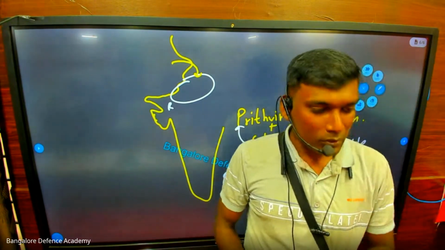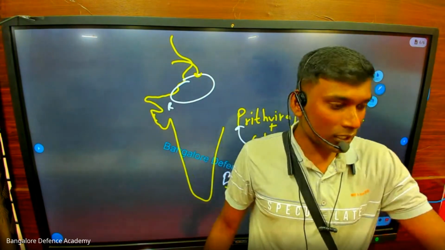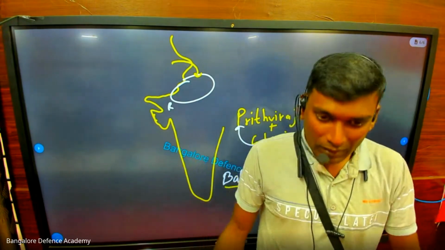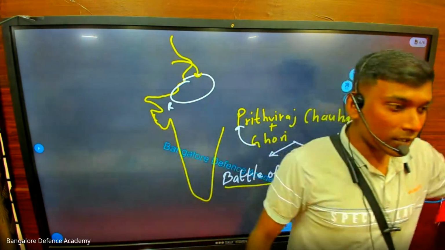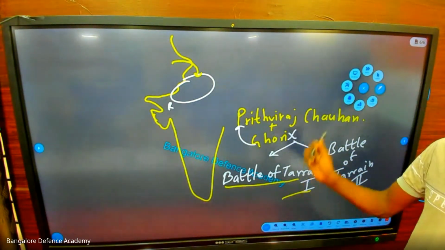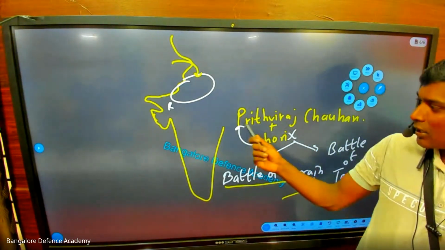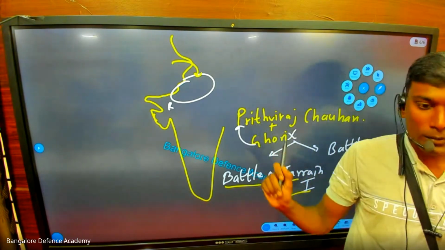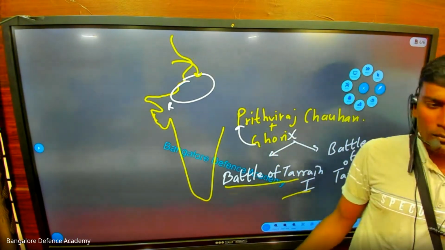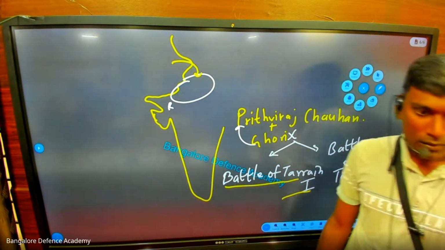When this battle was going on, suddenly one soldier came and saw that his king was dying. He took the king onto the horse, and they all ran away. So in the first battle, Ghori was defeated by whom? Prithviraj Chauhan. In the first Battle of Tarain, Prithviraj Chauhan defeated Ghori. But tell me, did Ghori die? Someone saved his life. A soldier saved his life.